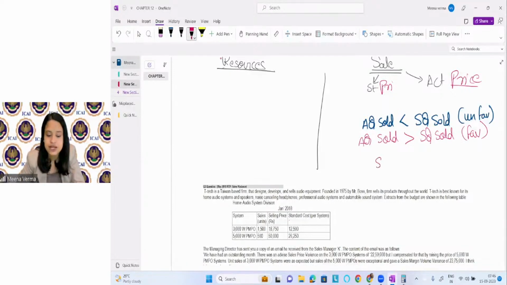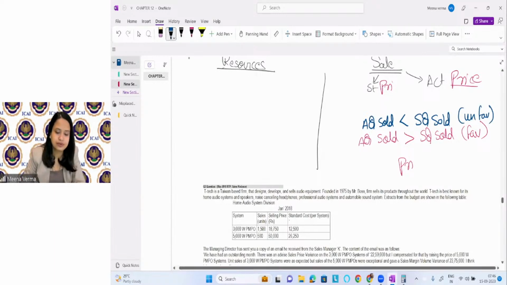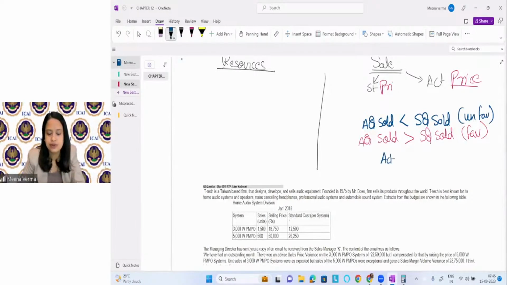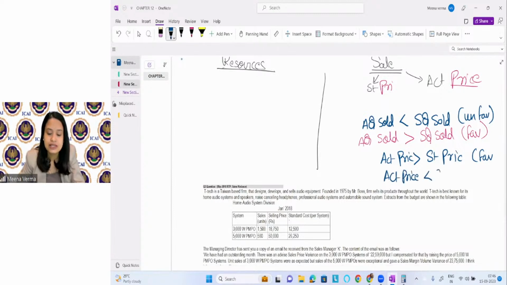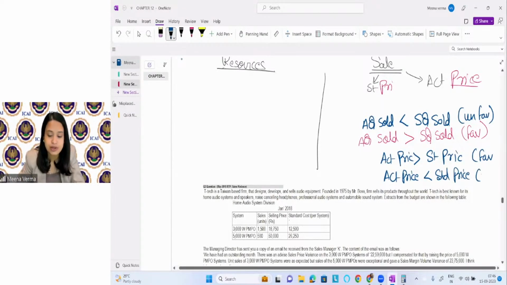Now see, if the actual price is more than the standard price, it is good. It is favorable. And if the actual price is less than the standard price, what will happen? This is unfavorable. This is not good.